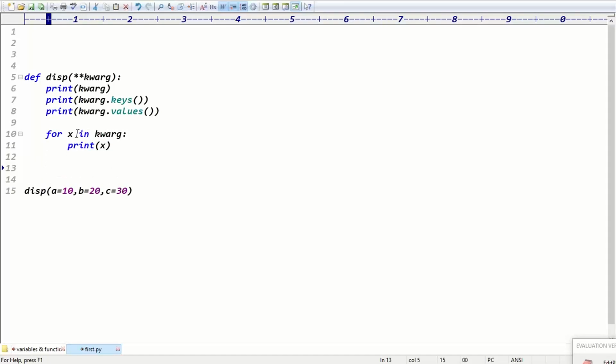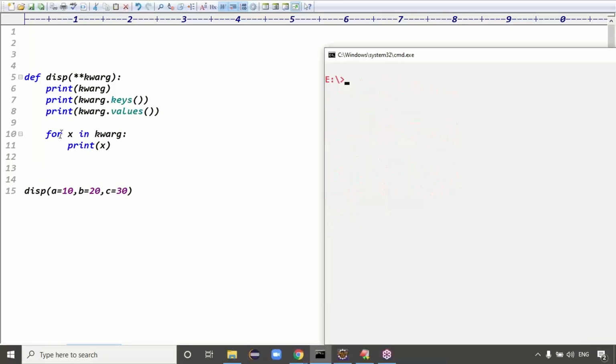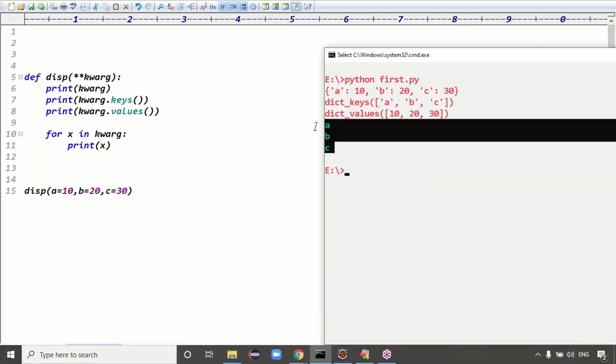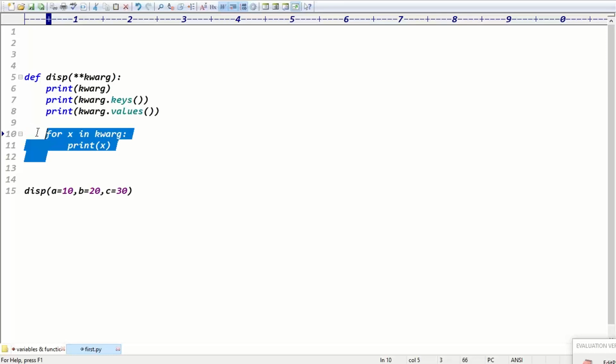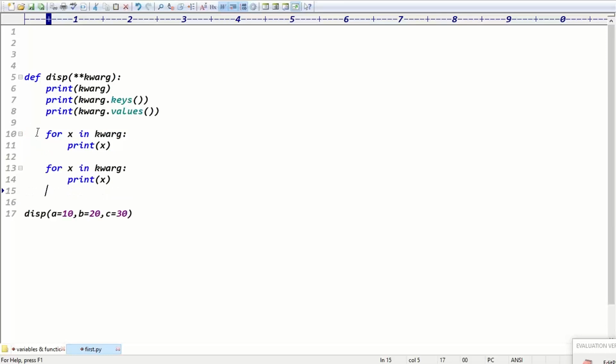If you're using kwargs in a for loop, by default what type of data will it take? Guys, in a for loop by default which values will it take? By default it is taking the keys, right? Exactly. How can you get the values? I want to get the values using a for loop. How can you iterate the values using a for loop?